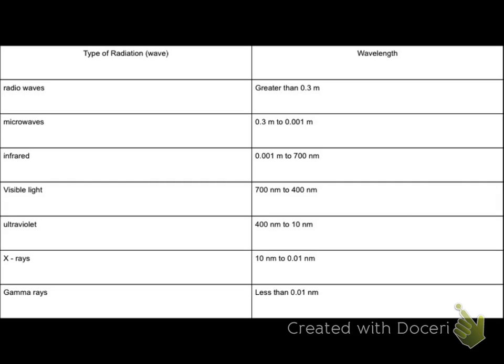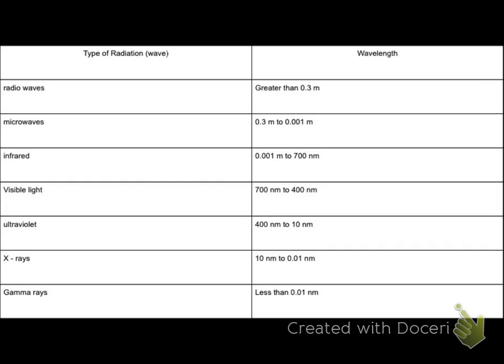Then underneath that, we have infrared. Infrared, okay? And that's wavelengths between 0.001 meters and 700 nanometers. Nanometers are significantly smaller than meters, so even though that number looks bigger, it is a smaller wavelength. Okay. Infrared, if you've ever seen the sort of like heat detecting cameras, they are detecting infrared waves, so you can use them to see where people are losing heat from their houses.